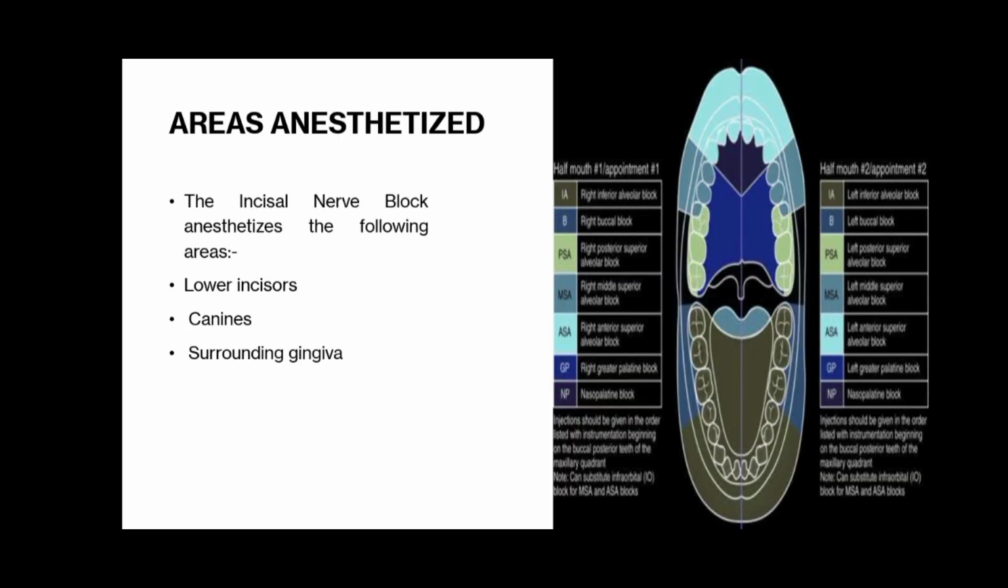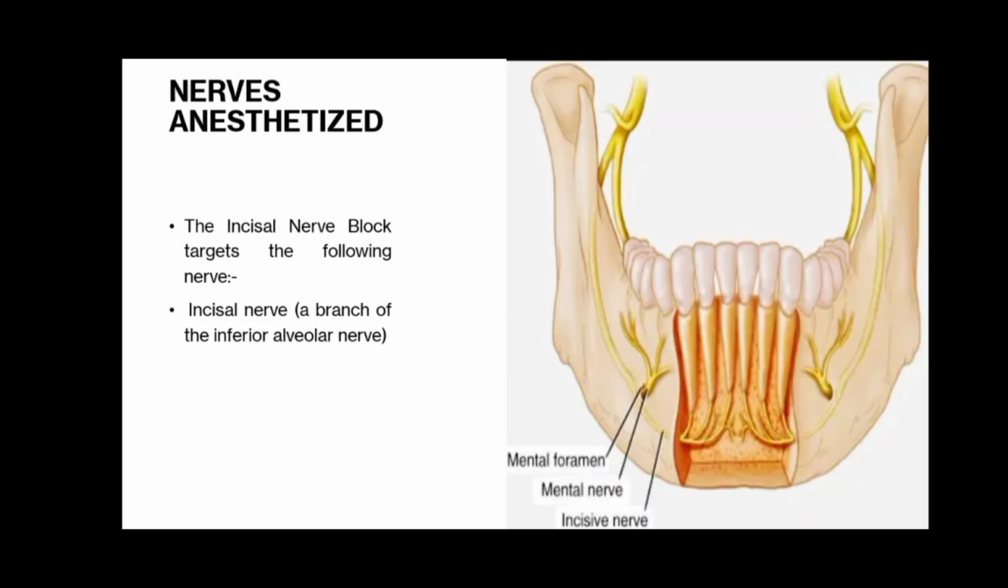Areas anesthetized. The areas anesthetized by the incisal nerve block are mandibular anterior teeth, meaning the central and lateral incisors and canines; buccal gingiva, meaning from the midline to the second premolar; and the mucous membrane of the lower lip in the targeted region. The nerve anesthetized by the incisal nerve block is the incisive nerve, a terminal branch of the inferior alveolar nerve.